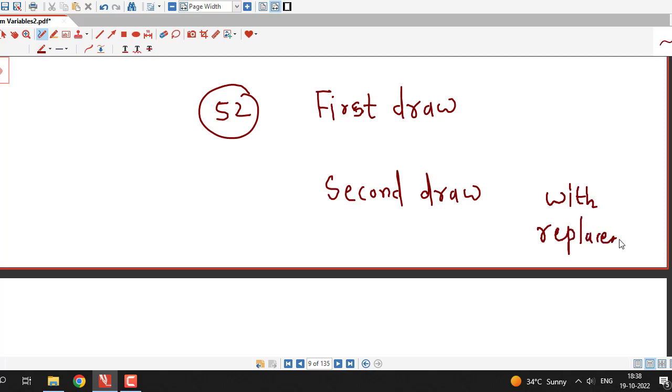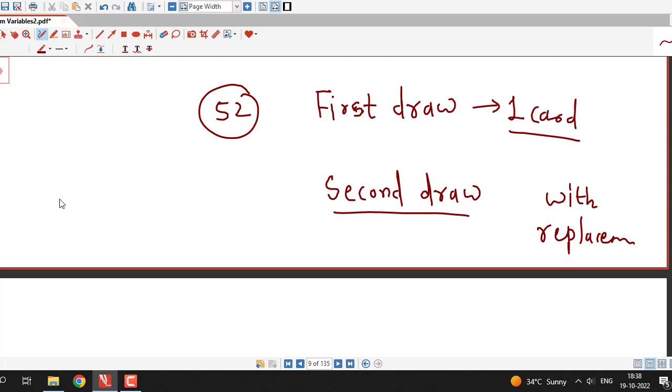That means these two events will be independent. In the first draw you have to select 1 card out of 52 cards. For the second draw also you have to select 1 card out of 52 cards.